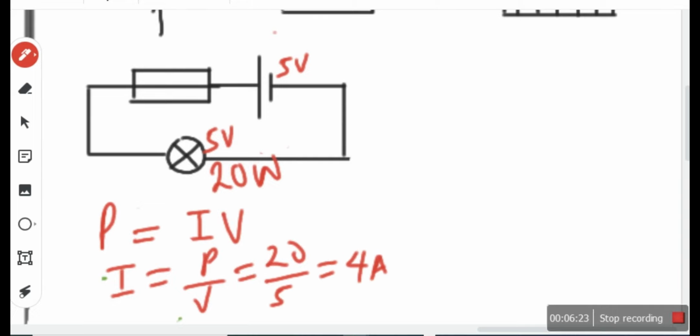So this is usually rated in terms of its power, 20 watts, and so on, and of course the voltage that it will require to work properly. So 4 amps is what this lamp will take to work at its optimum rate. But if for any reason a current higher than 4 amps flows through, you know it can damage this lamp. And to protect this lamp from that, you connect a fuse. Now if that current wants to flow, the current will melt the fuse and the fuse cuts off.